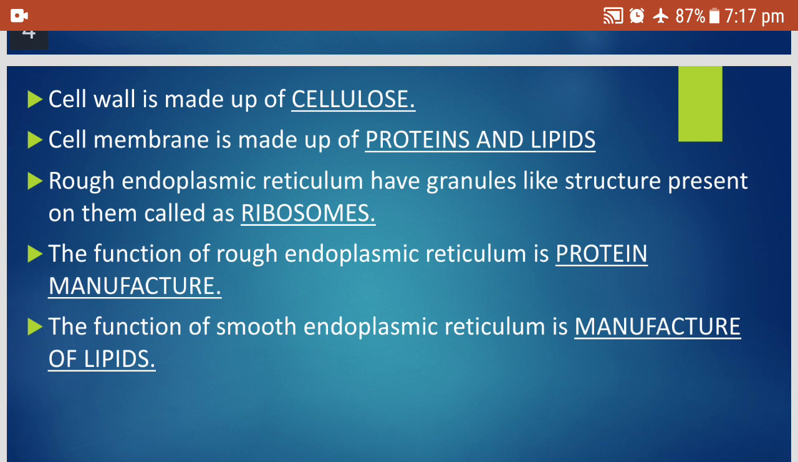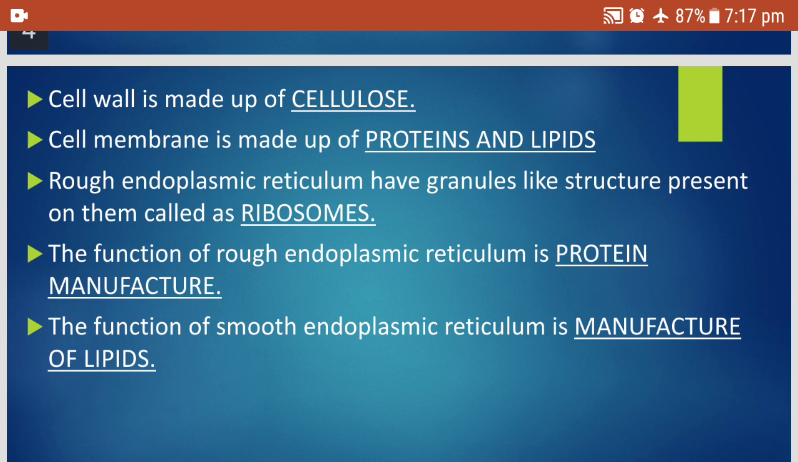Cell wall is made up of cellulose. We have to remember this. And the cell membrane, that is the plasma membrane, is made up of proteins and lipids. Cell wall gives protection. It makes the cell strong and gives mechanical support.